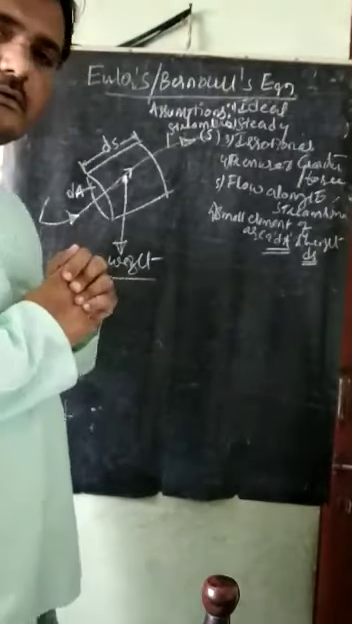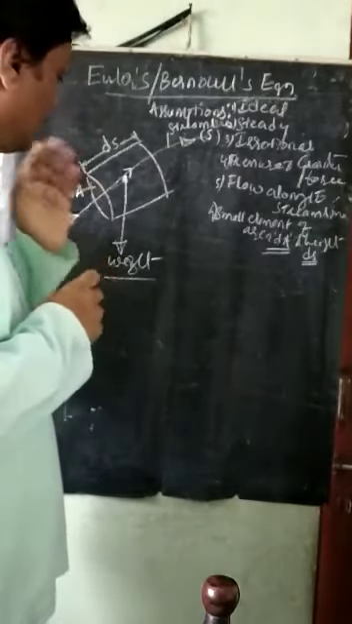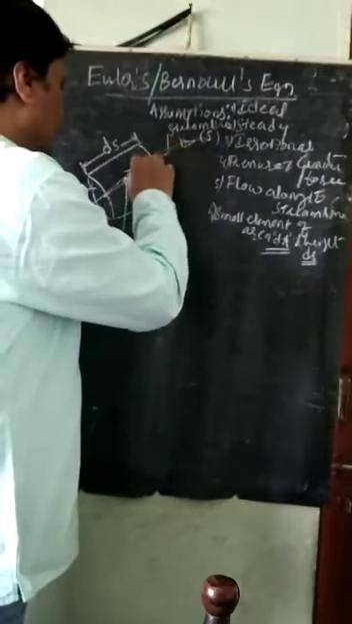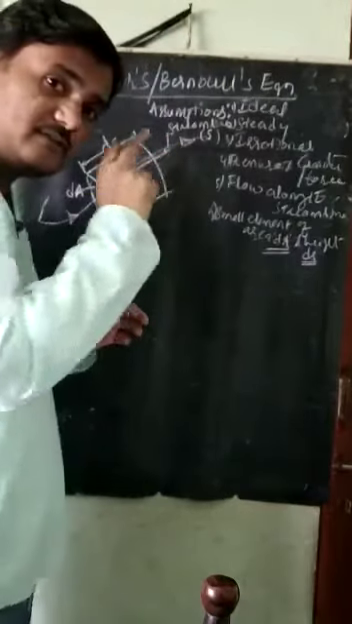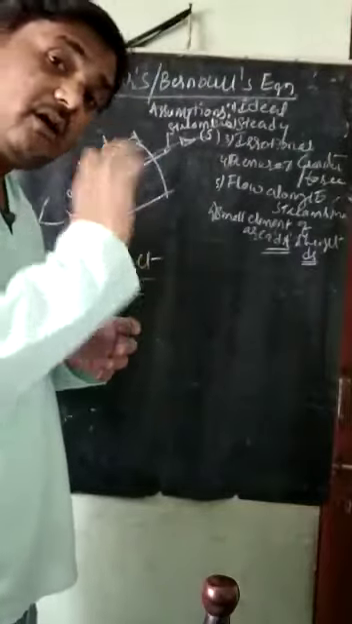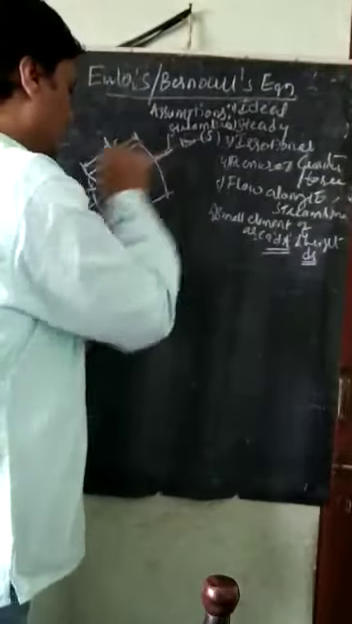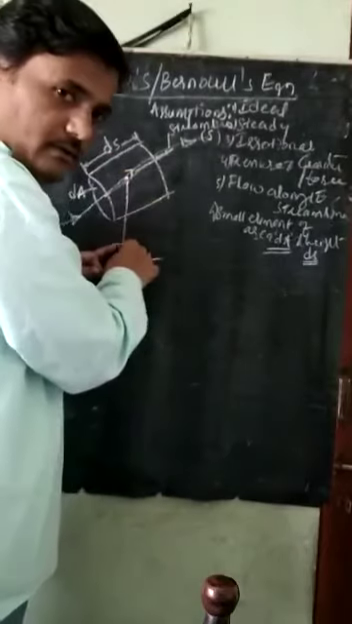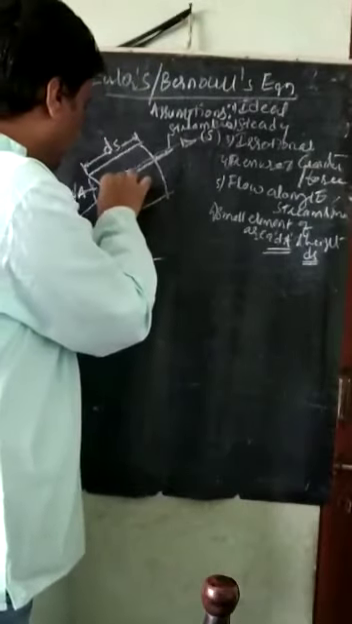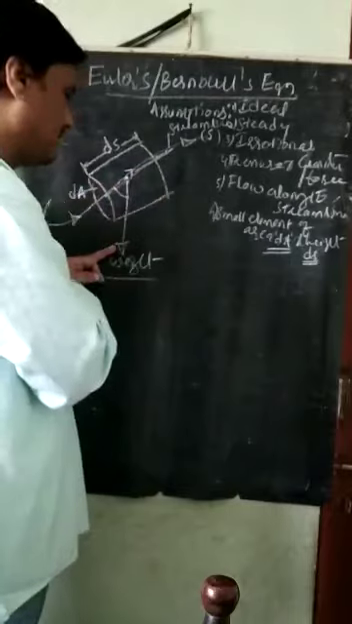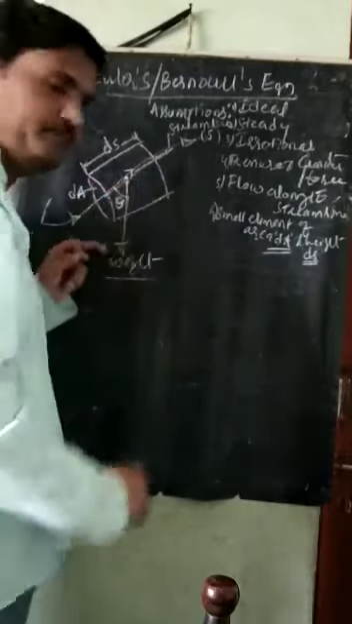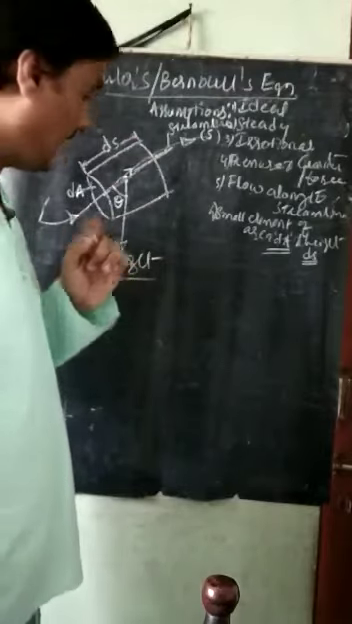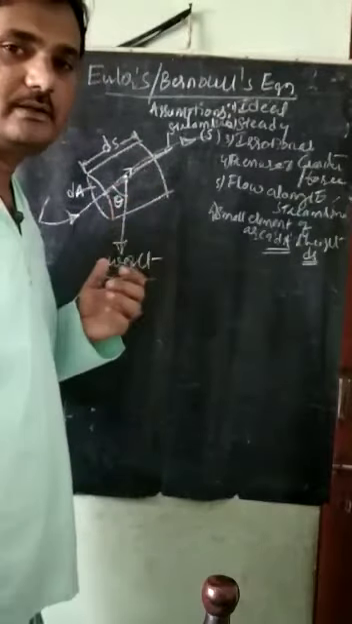And the next one: this self-weight is acting. This is the axis of the cylinder, and the axis of the cylinder is along the streamline. So the self-weight will make an angle with the axis of the cylinder. This is theta. Theta is the angle between the streamline and the self-weight direction.